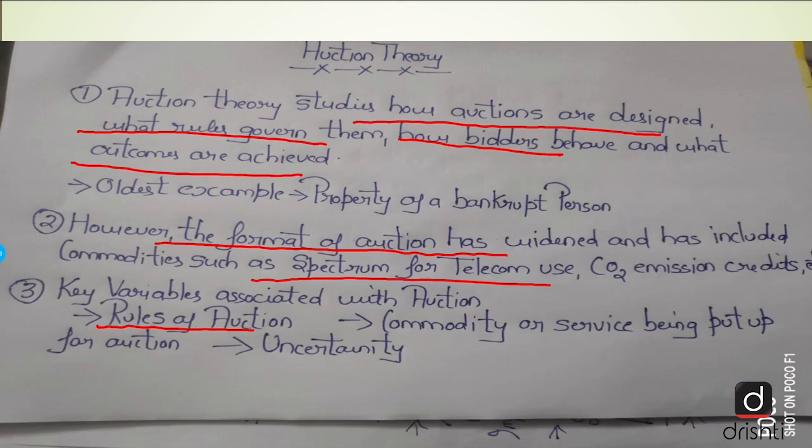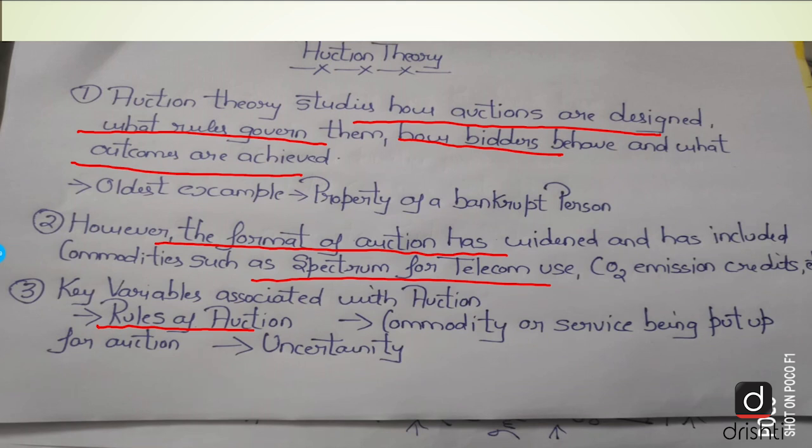Everybody will come, they will submit their bids in a sealed envelope to the auctioneer, and nobody will come to know what exactly is the amount which the other person has bid. Open bid is something where there is nothing to be hidden. Every participant of the auction knows what the other person is going to offer, right? So this is generally the sealed bid, or you can say the closed bid auction, and the open bid auction.